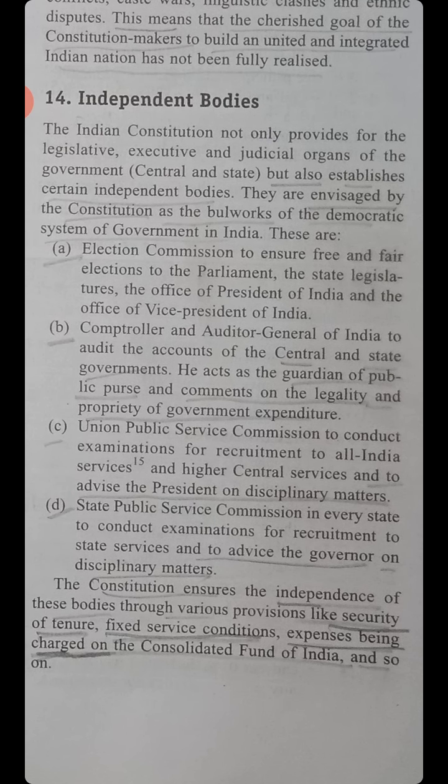Fourth, independent bodies. The Indian Constitution not only provides for the legislative, executive, and judicial organs of the government, that is central and states, but also establishes certain independent bodies. They are envisaged by the Constitution as the bulwarks of the democratic system of government in India. These are the Election Commission to ensure free and fair elections to the Parliament, the state legislatures, the Office of the President of India, and the Office of the Vice President of India; the CAG of India, to audit the accounts of the central and the state governments.